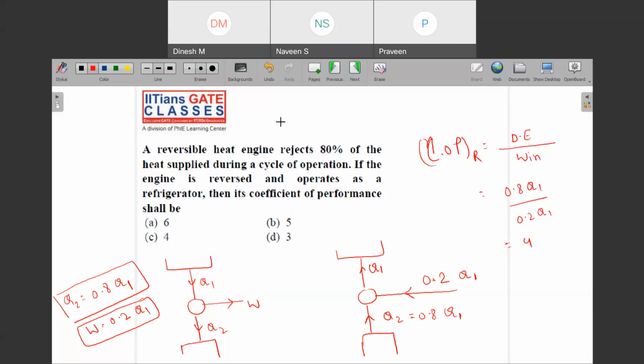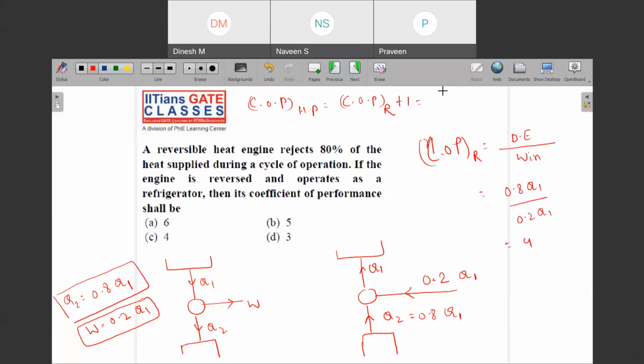See, there is one formula. This is what I have tried to solve conceptually, but there is one formula if you can remember. It says that COP of heat pump is equal to COP of refrigerator plus 1. There is some correlation between these two.